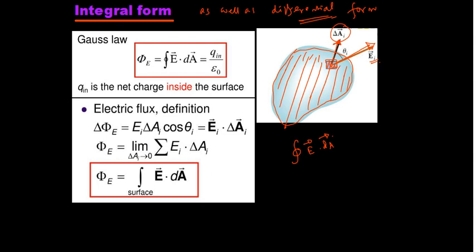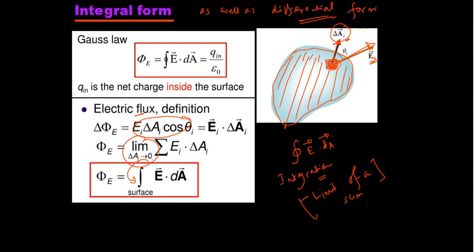Or we can use another definition also. We know that integration is also defined as the limit of a sum, out of the three definitions that we have for integration. Reverse process of differentiation is one. Second is area under the curve, and the third is limit of a sum. So if I take a small area delta A_i, and this is E_i, and then we calculate the so-called flux function as this, then taking the limit delta A tends to 0, this elemental area tends to 0, it will be converted to integration, right?